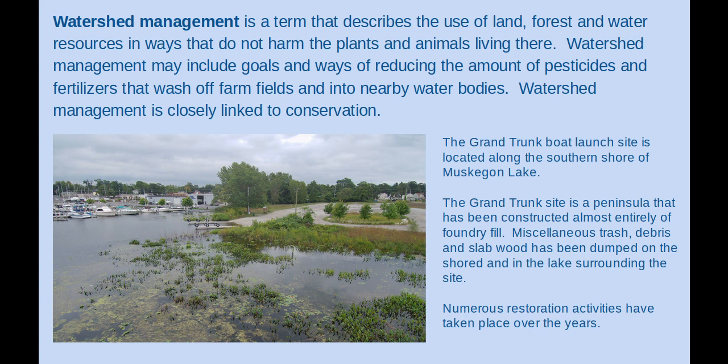In this picture, you can see the Grand Trunk boat launch site, which is located along the southern shore of Muskegon Lake. The Grand Trunk site is a peninsula that has been constructed almost entirely of foundry fill. Miscellaneous trash, debris, and slab wood has been dumped on the shore and in the lake surrounding the site. However, numerous restoration activities have taken place over the years.